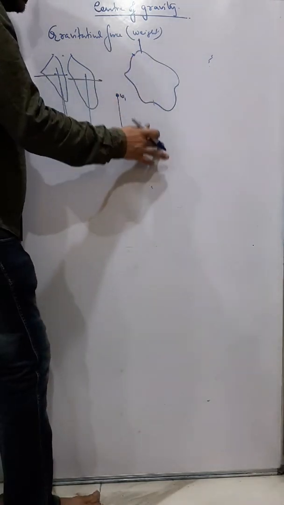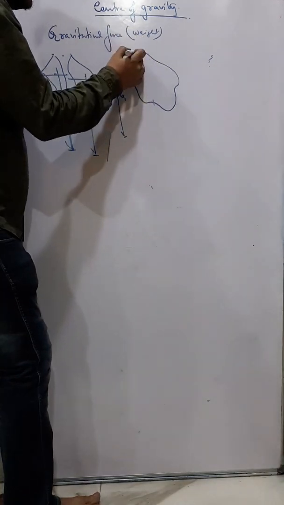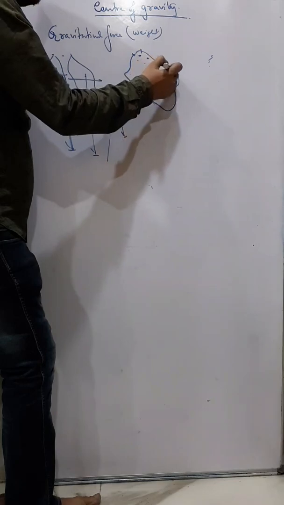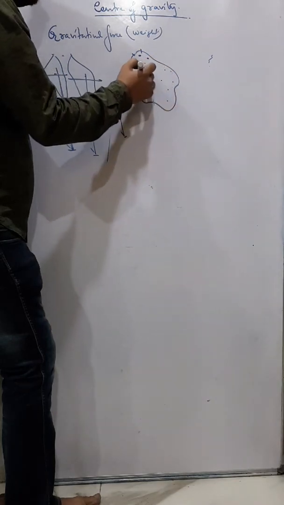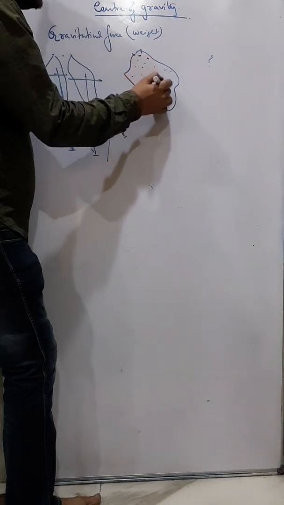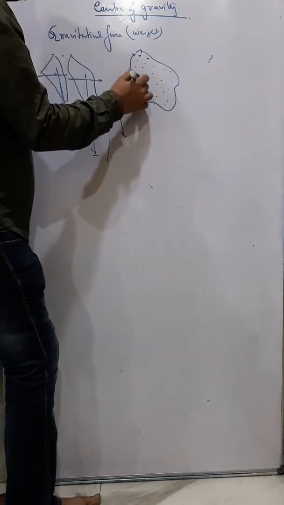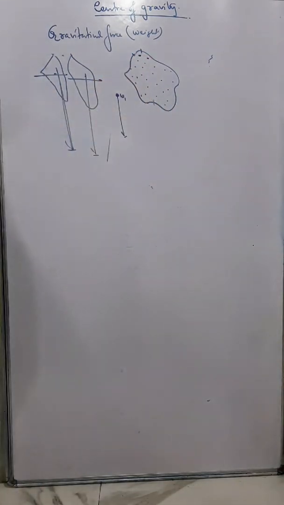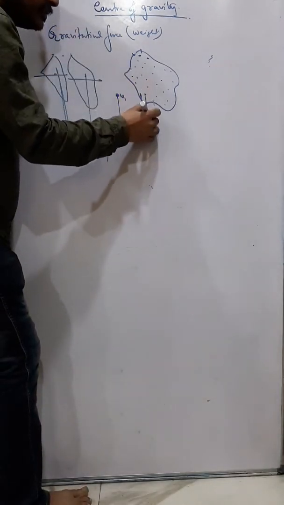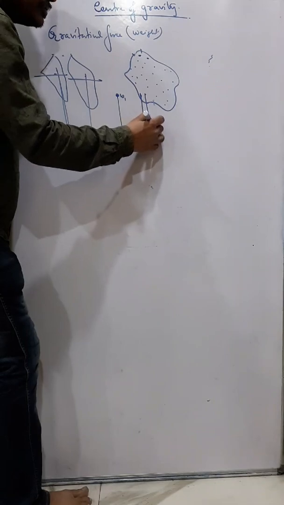Understand? Now imagine, why imagine, it's there. Now in this body there are numerous millions and millions of molecules present in it, and naturally every molecule is attracted by the earth with a force.